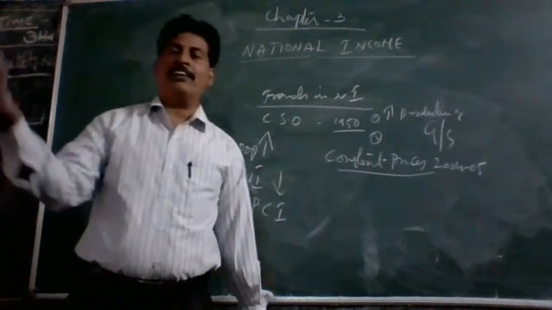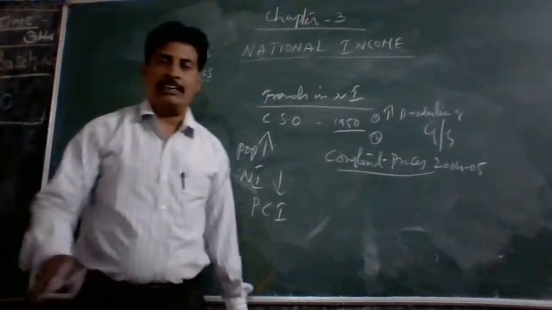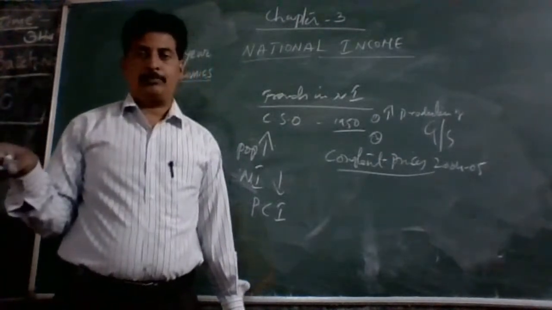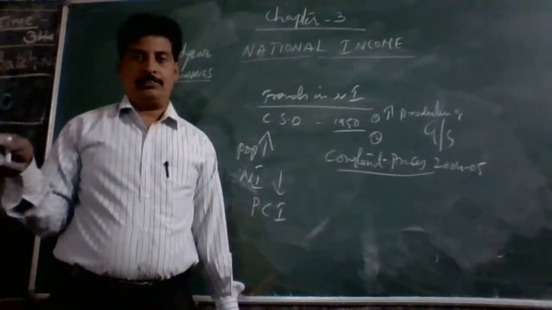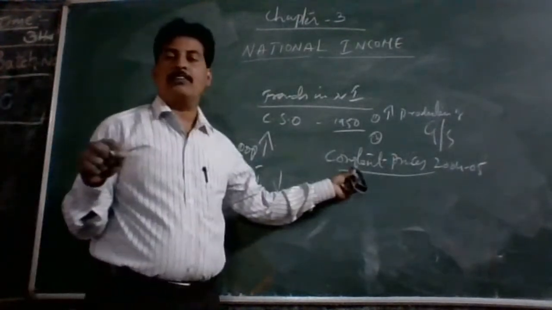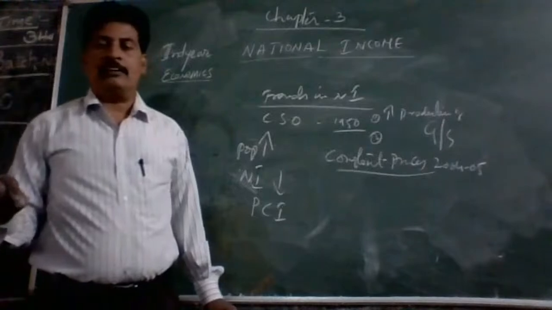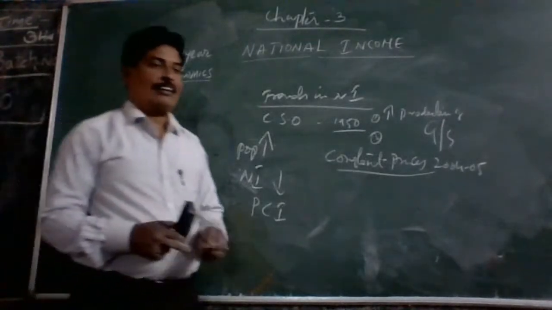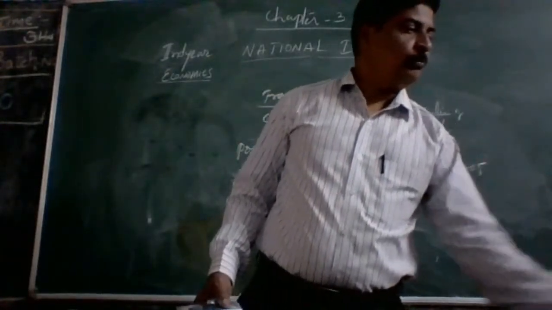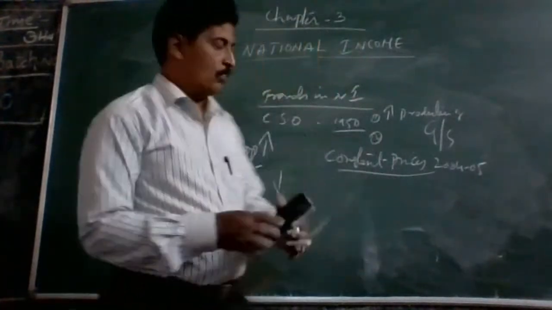Our national income is consumed by our Indians. Therefore, population growth must be eliminated and inflation must be eliminated, so these two things are included in constant price. So the constant price is the important indicator for calculation of national income. Then coming to net national product at factor cost.